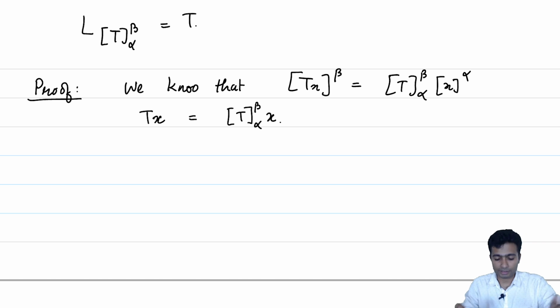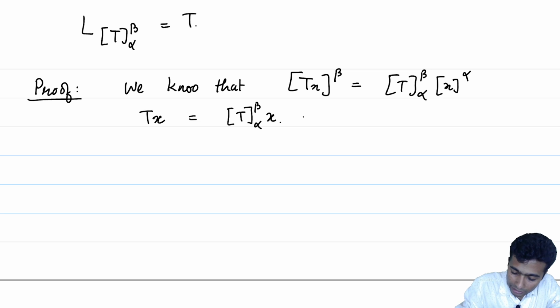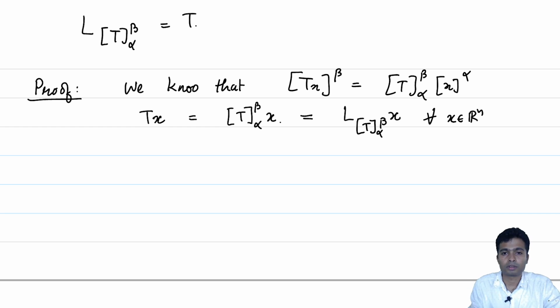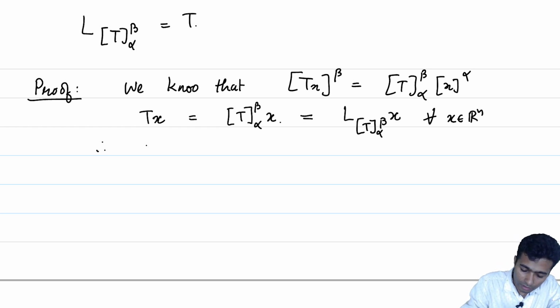Alright, what do we do next? We have to somehow bring in our L_T alpha beta, but that is staring at us because this, by the very definition of L_T alpha beta, is equal to this. This is for all x in Rn, and therefore T is equal to L_T alpha beta.